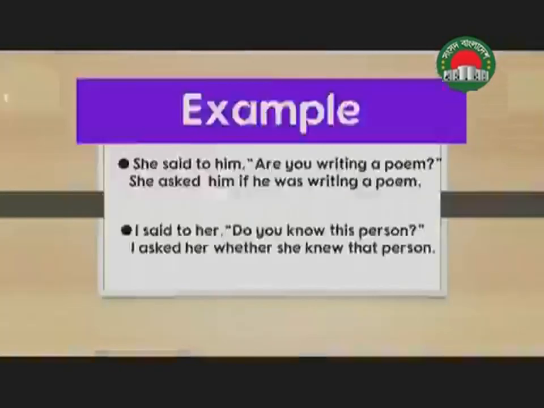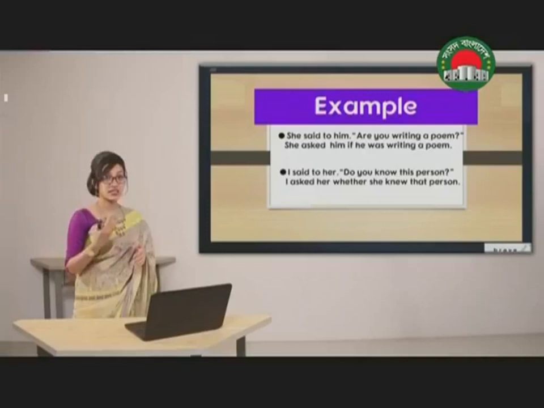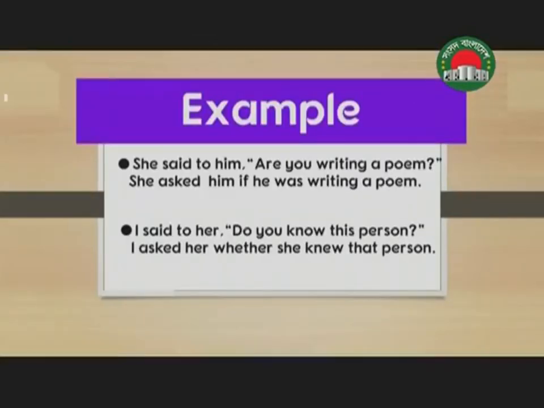Now the second one: I said to her, "Do you know this person?" Now the same rules are going to be followed even in this case. As you can see, I have used "I" first, then "said to" has been replaced with "asked," her. The comma has been deleted, and the inverted comma has also been omitted. "Do you?" Now this is a yes/no question. For that reason we have used the connective "whether." You can also use "if" in this place.